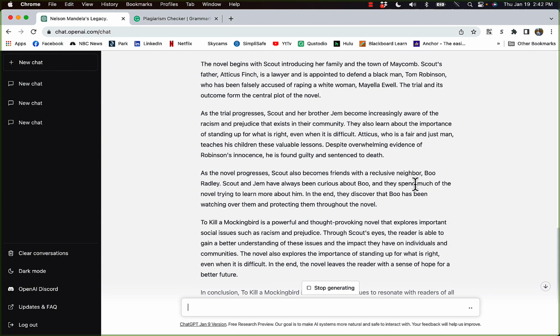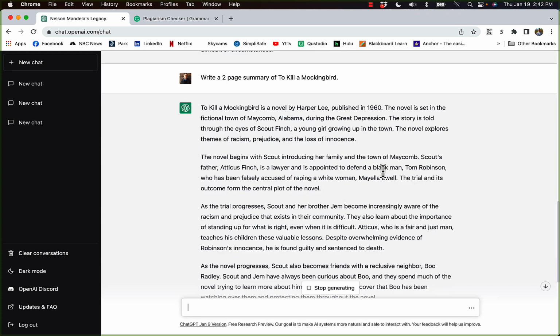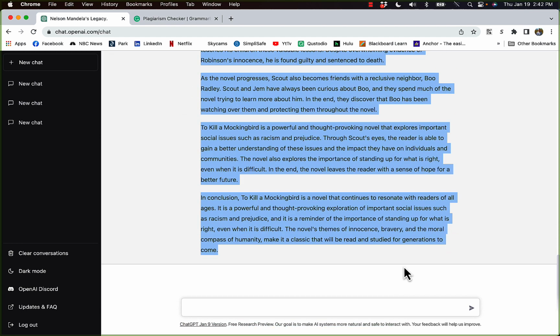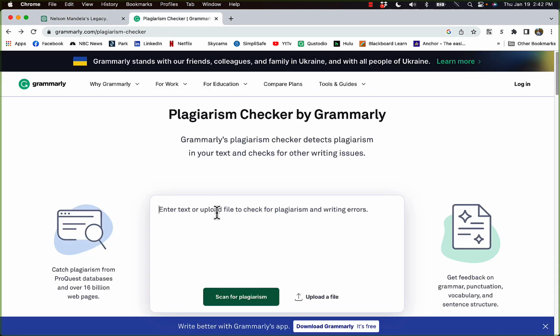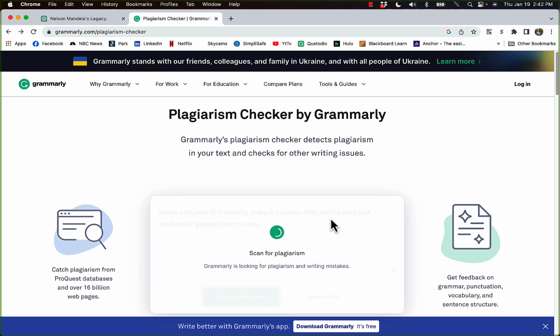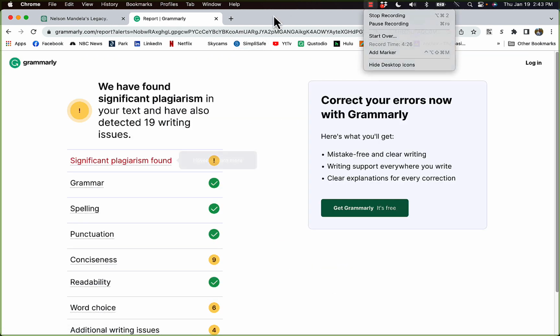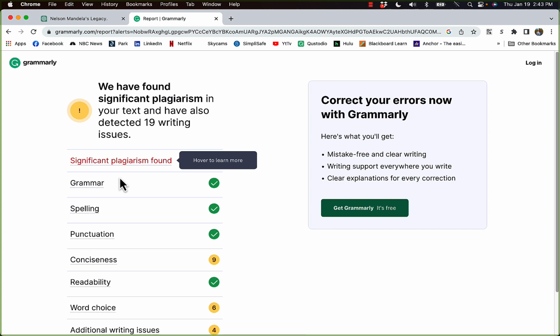It's a little 2-page summary on To Kill a Mockingbird. So I am going to grab this again, and I'm going to simply Control C, hop over to Grammarly's plagiarism checker, Control V to paste it in there, and click Scan for plagiarism. Just give it a moment to do its thing. And you see again significant plagiarism found, which again, in this instance, is a good thing.